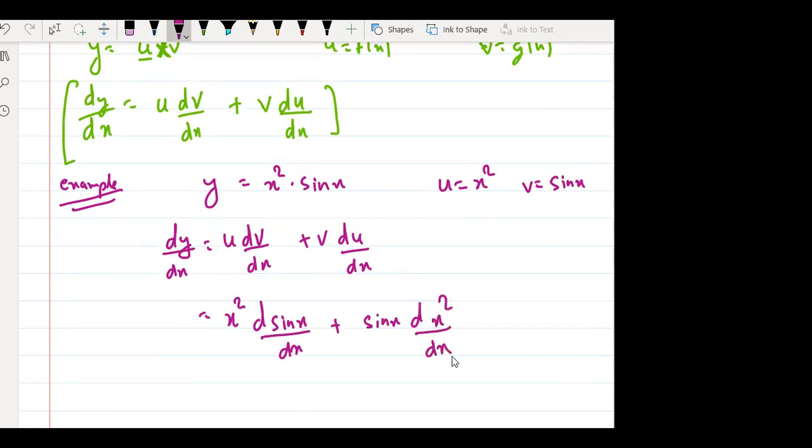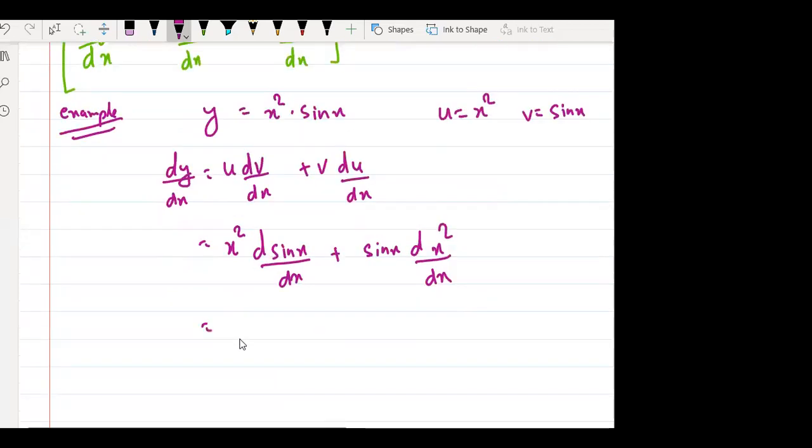Now tell me, what is the differentiation of sin x? Cos x. And of x square? 2x. So it is x square into cos x plus sin x into 2x. ये अलग है, इसको मल्टीप्लाई करके 2x क्यूब मत कर देना, राइट? समझ में आया? ठीक है, because cos x is different.